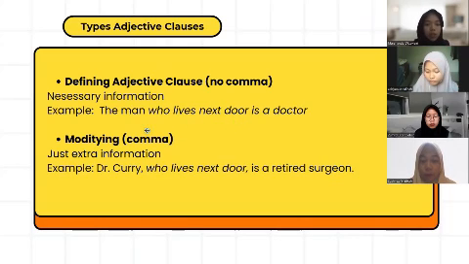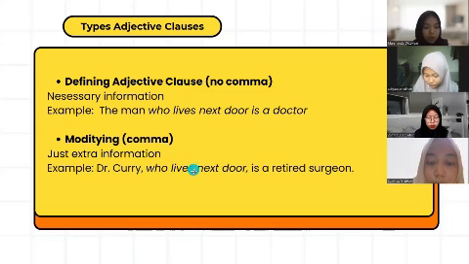And second, the modifying adjective clause uses a comma, and it explains just extra information. The example: Dr. Carey, who lives next door, is a surgeon. We already know who the subject is from the name Dr. Carey, but we want to give additional information, namely who lives next door. We can include the adjective clause, but we use a comma.